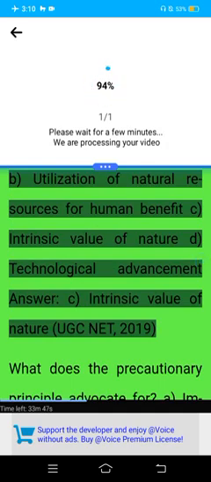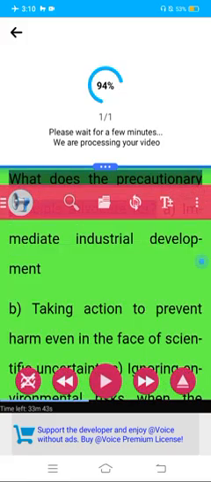B. Utilization of natural resources for human benefit. C. Intrinsic value of nature. D. Technological advancement. Answer: C. Intrinsic value of nature. UGC NET 2019.